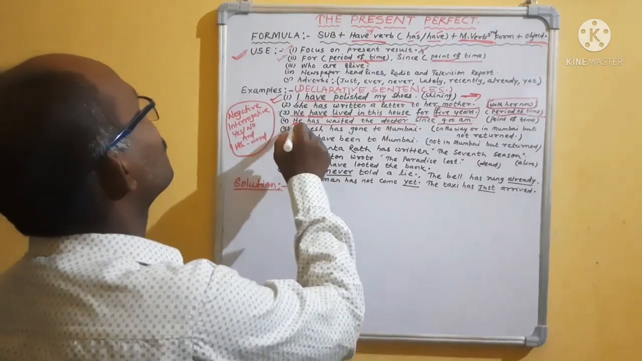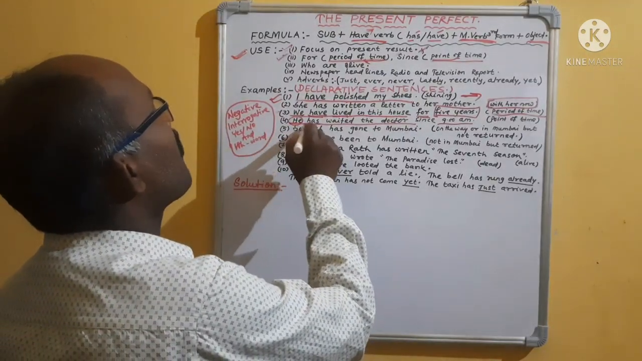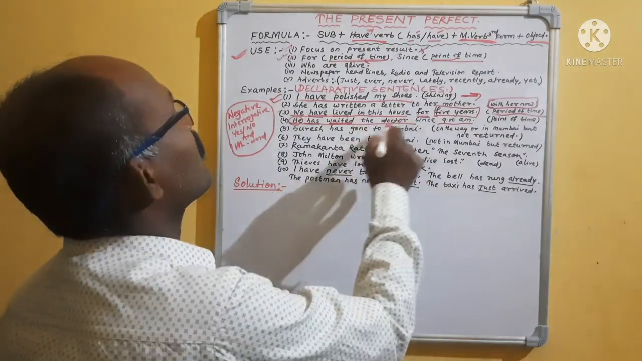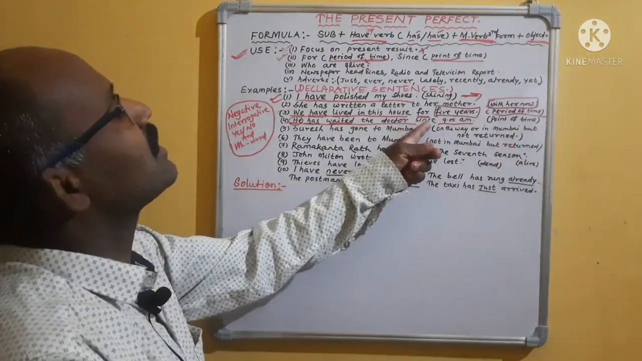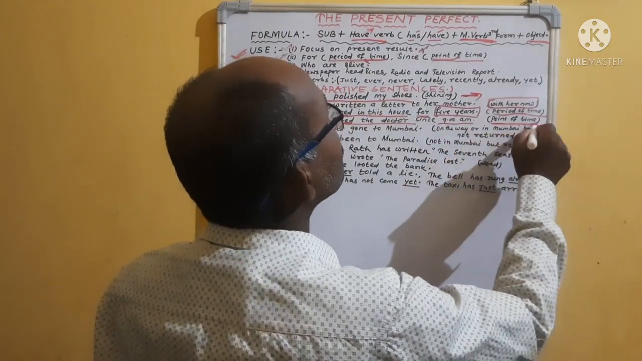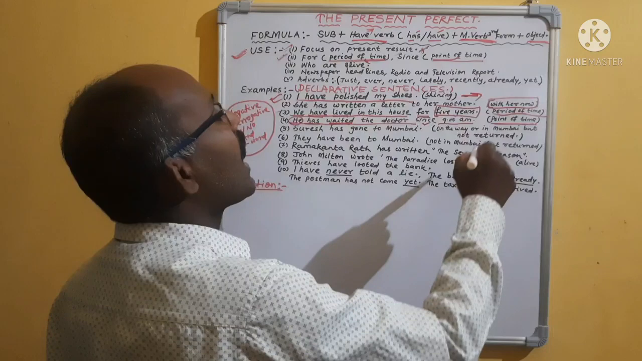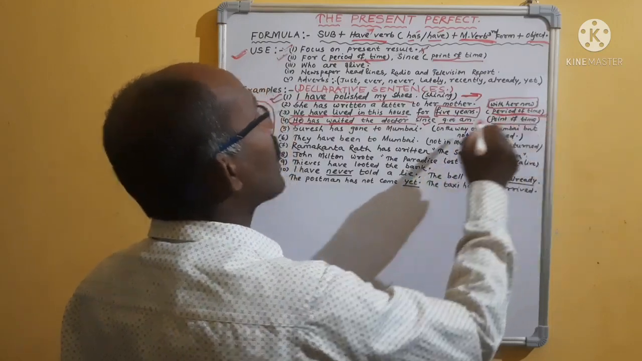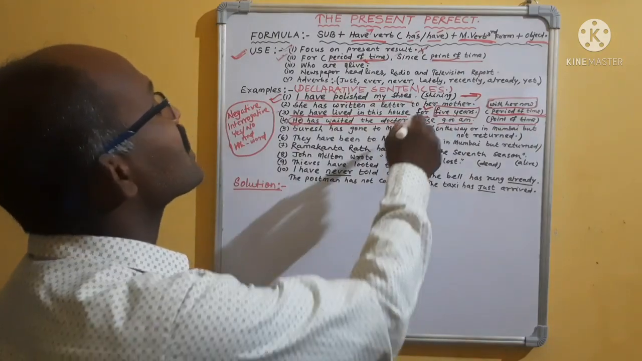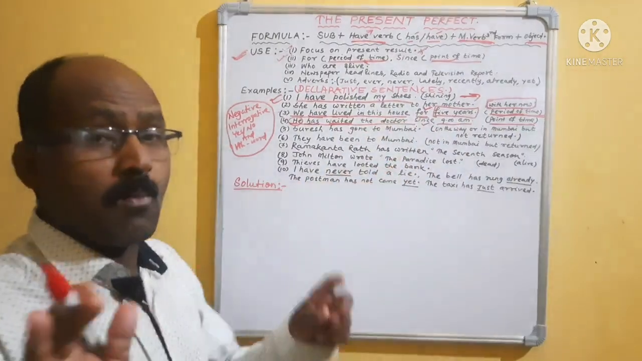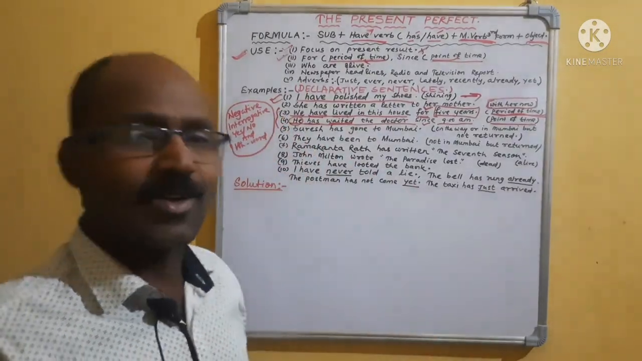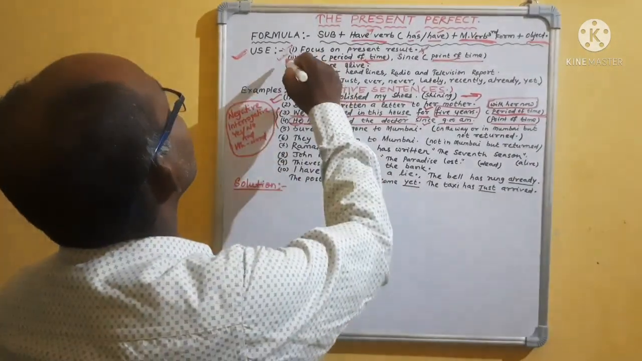Look, he is the subject, has is the have verb, waited is the main verb in the third form. Then the doctor is the object, since 9 a.m. "Since" is the point of time. Please remember, if you are getting a point of time, then you can use "since," and if you are getting a period of time, then you will use "for." Both "since" and "for" are meant for the present perfect. Okay, clear? This point is clear?